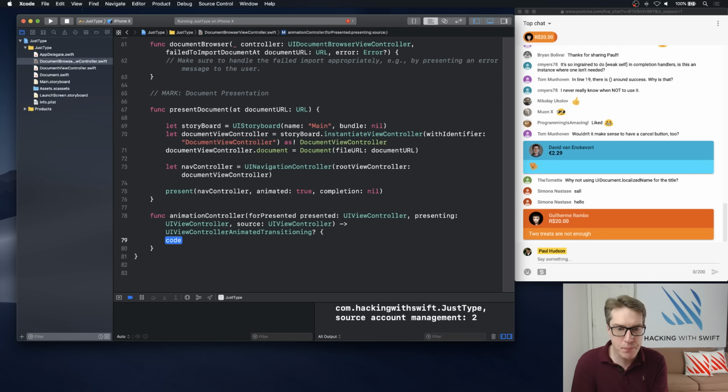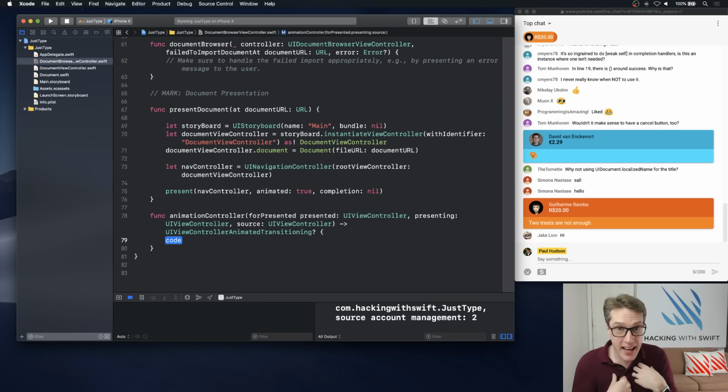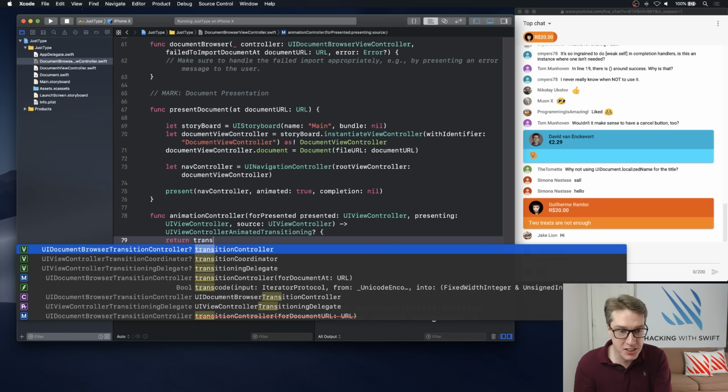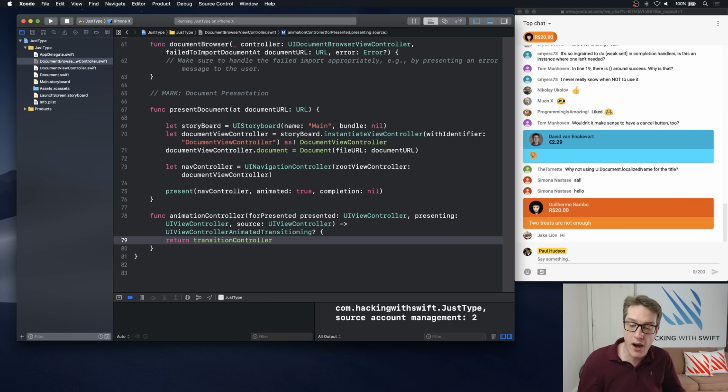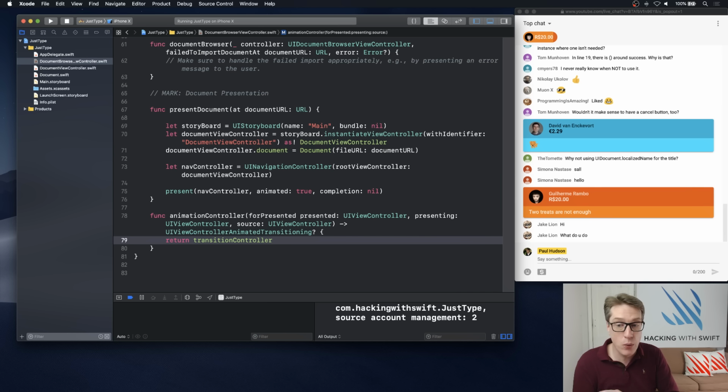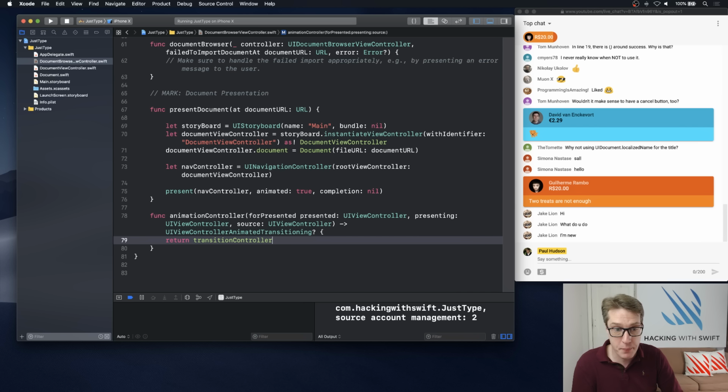So it's telling us, okay, we're presenting a view controller. How do you want to go from A to B? And it's down to us. In this case, we don't want to do any work here. We want to have UIKit do all the work for us. So I'm going to go ahead and return our transition controller. That built-in UIDocumentBrowserTransitionController will do all the work for us here.